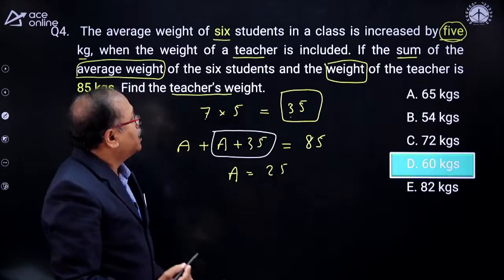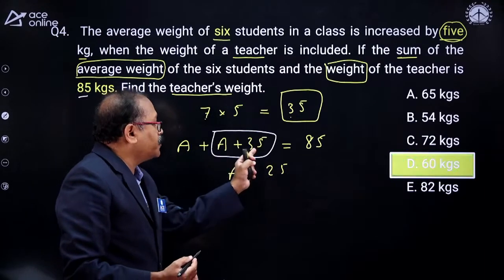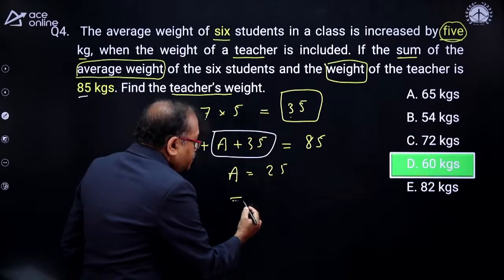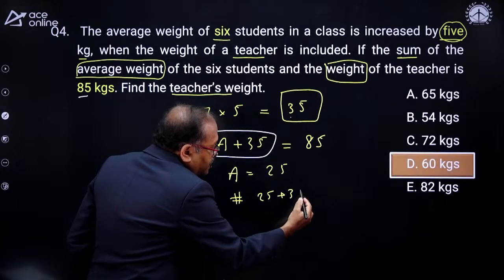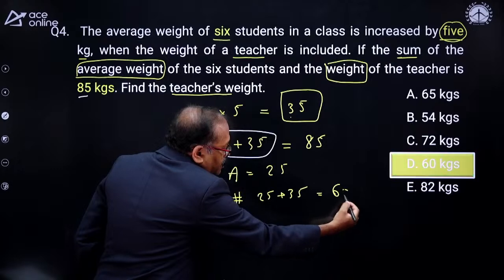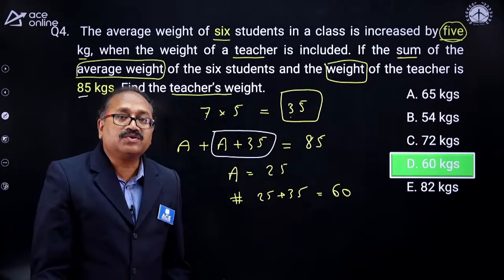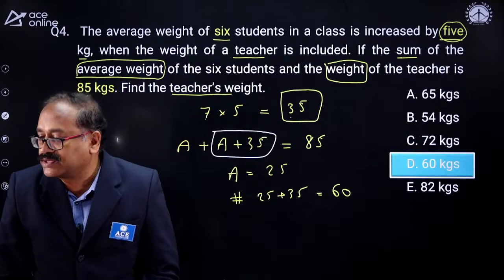This is the average. But the question asks what is the teacher's weight? The teacher's weight is 35 more than the average, where the average is 25. So my requirement is 25 plus 35, which is nothing but 60. Option choice D. Those who know the concept of average can answer this question in this way, my friends.